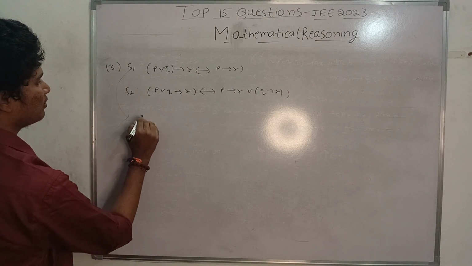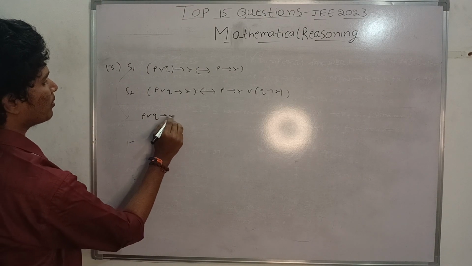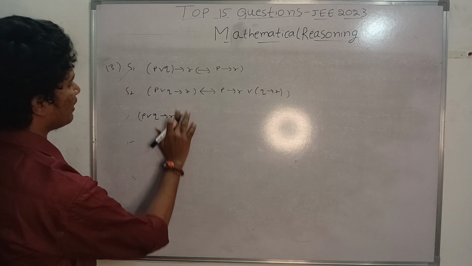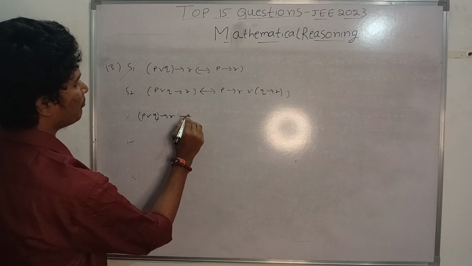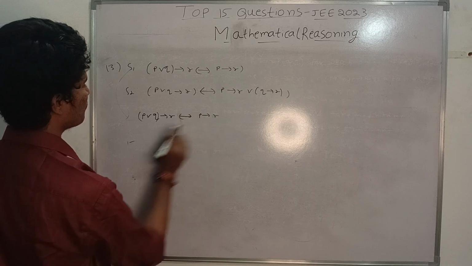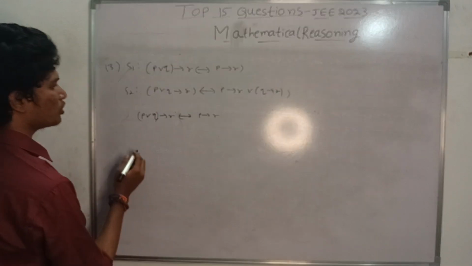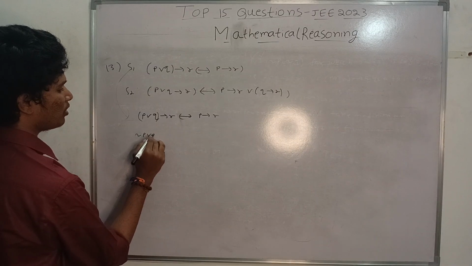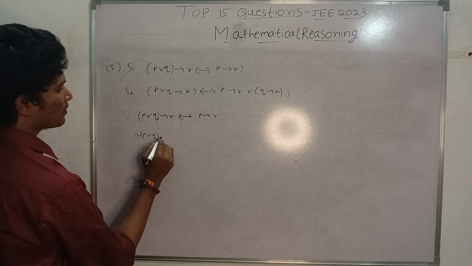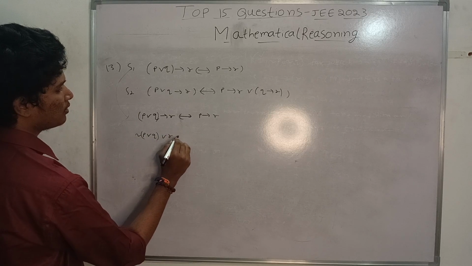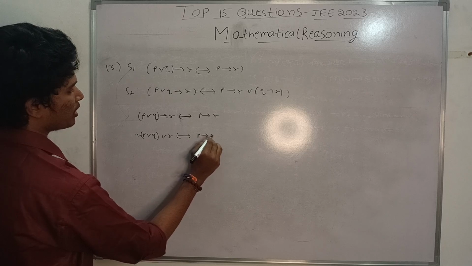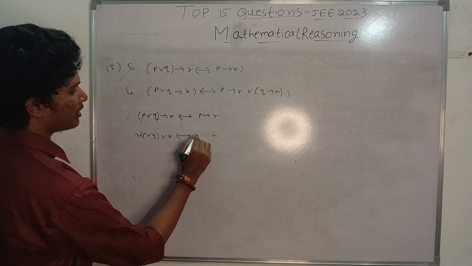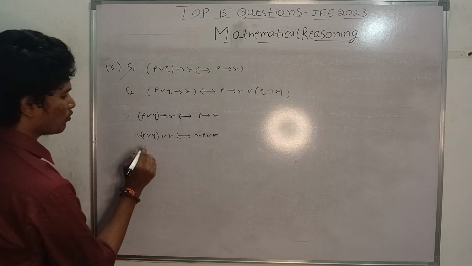Suppose I am taking statement 1, that is P or Q, biconditional P or Q. So when I use properties to this, that is negation P or Q or R, biconditional to P implication R. That is P implication R can be written as negation P or R. And what is here?